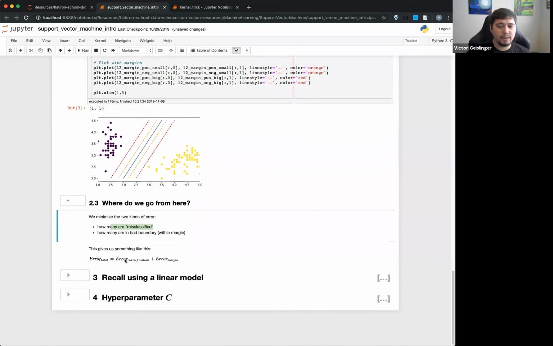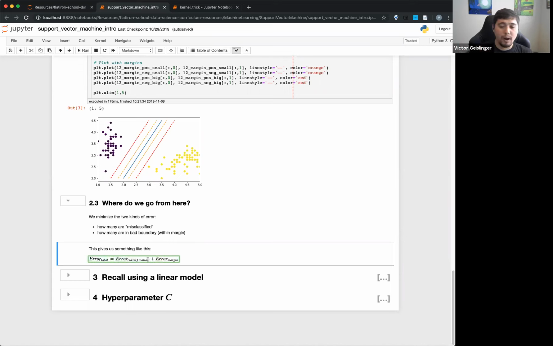Remember, we're going to use error to judge how well our model's performing, so we can do things like gradient descent to approach a better and better model, right? So this total error is going to be something like the error of the classification, like what we've seen before, plus the error of the margin. So some margin error, like how good of a margin was it, okay?